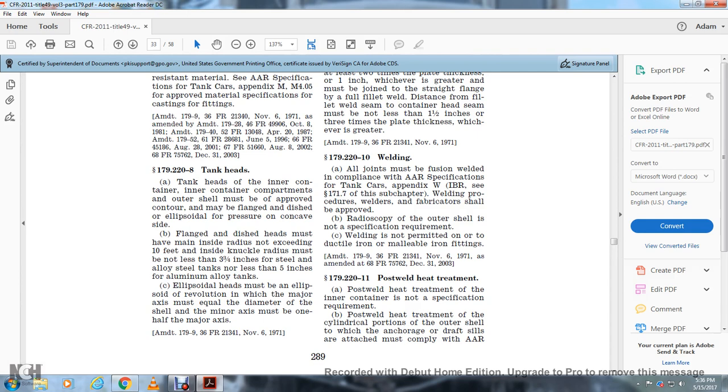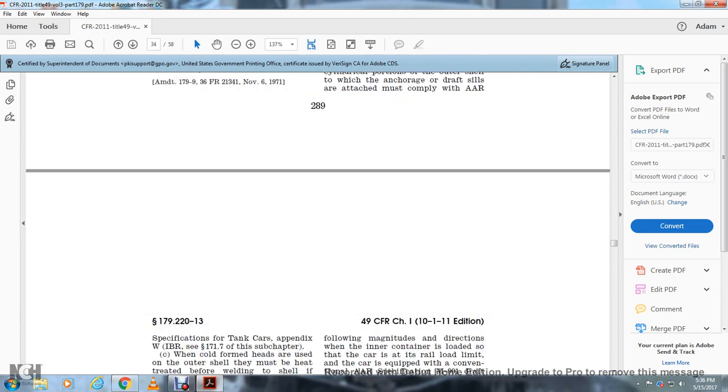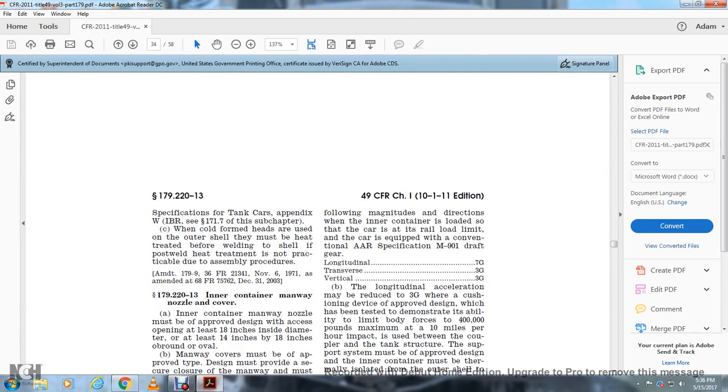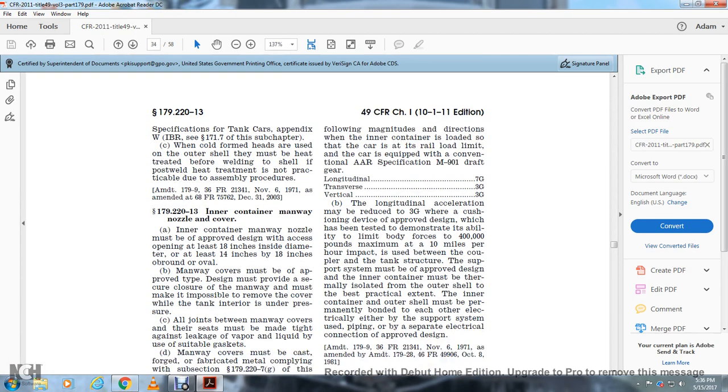179.220-11 Post-weld heat treatment. Post-weld heat treatment of the inner container is not a specification requirement. Post-weld heat treatment of the cylindrical portion of the outer shell to which the anchorage of the draft sills are attached must comply with the AAR Specification for Tank Cars, Appendix W. When cold formed heads are used for the outer shell, they must be heat treated before welding to the shell, as post-weld heat treatment is not practical on the assembled structure.